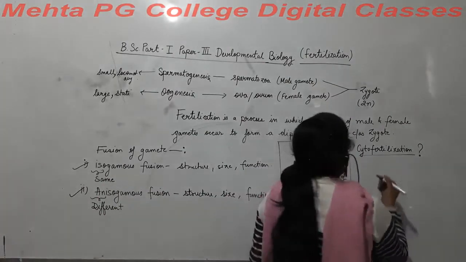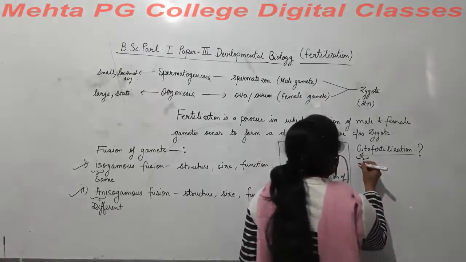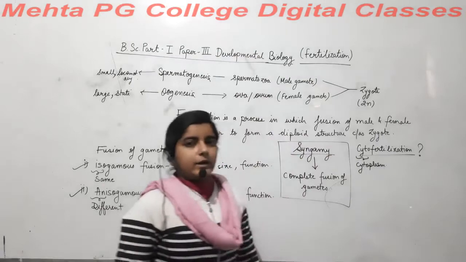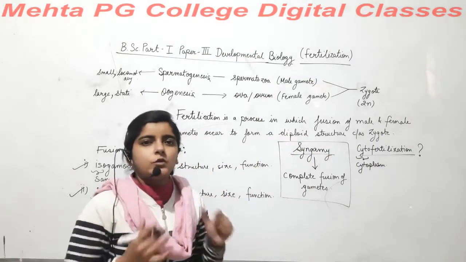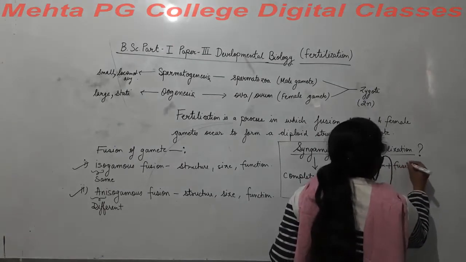So in cytofertilization, the term itself defines it: cyto means cytoplasm, right? And fertilization means again fusion, right? So cytoplasm plus fusion we can say.